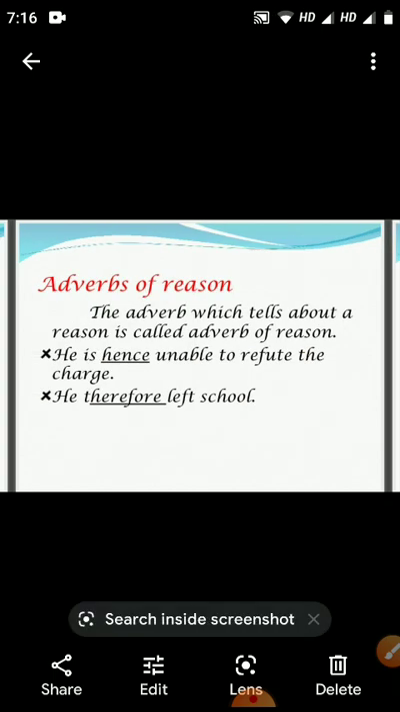Now we have another one, the adverbs of reason. The adverbs which tell us about reason are called adverbs of reason. Here we have an example. He is hence unable to refute the charge. He therefore left school. That shows the reason why he left. These words, hence and therefore, are called adverbs of reason.